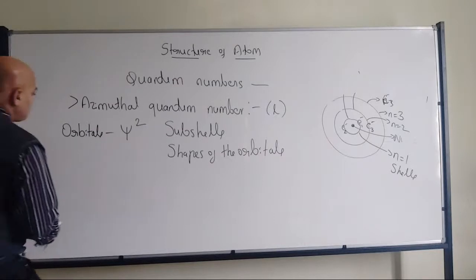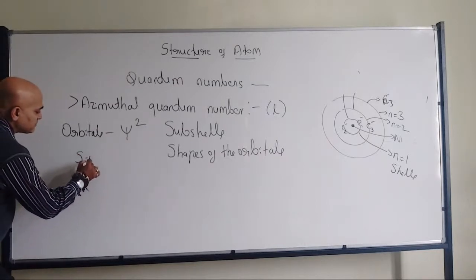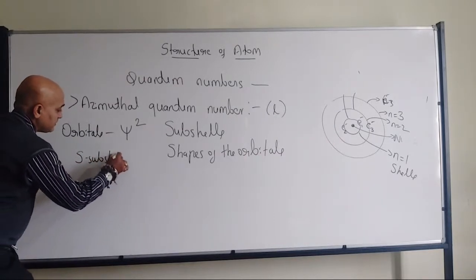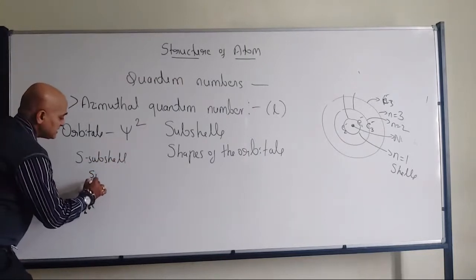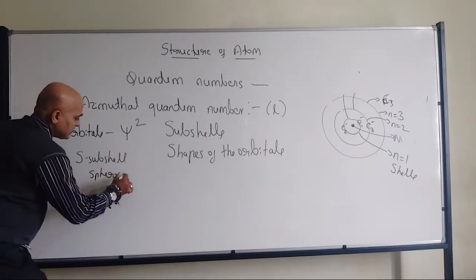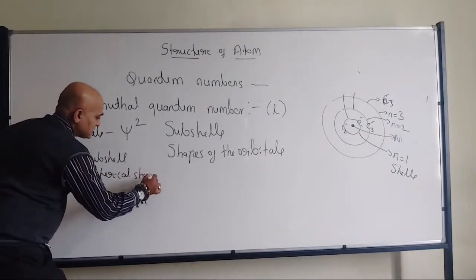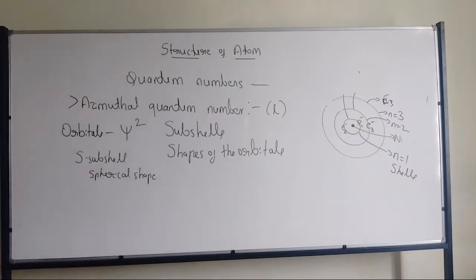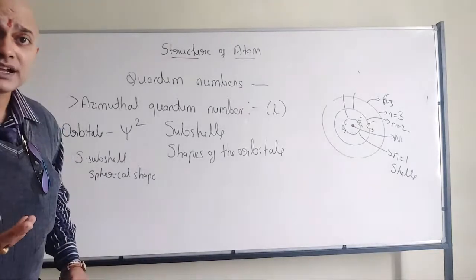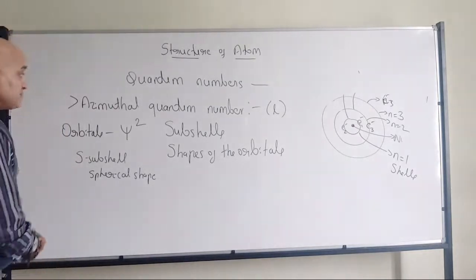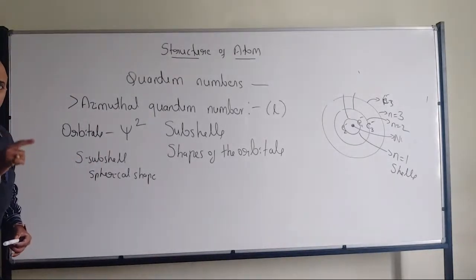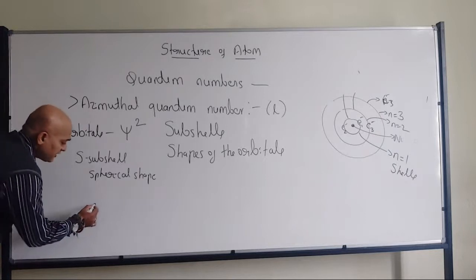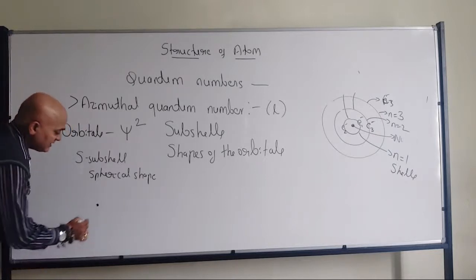Say, for example, we have the S subshell. The S subshell will have a spherical shape. Now, on what basis are we thinking that it has a spherical shape, like a cricket ball? That is because of the probability of finding the electron around the nucleus in that particular region. See, for example, I have the nucleus.